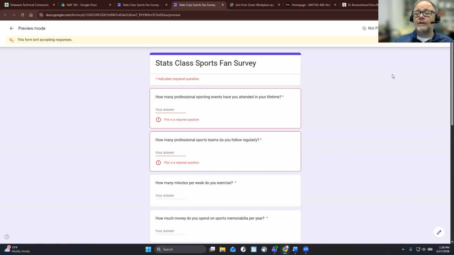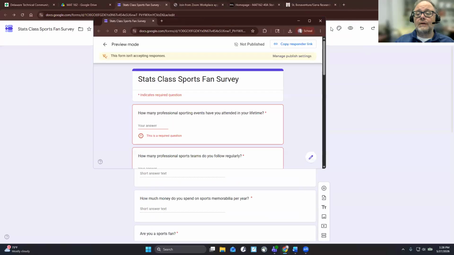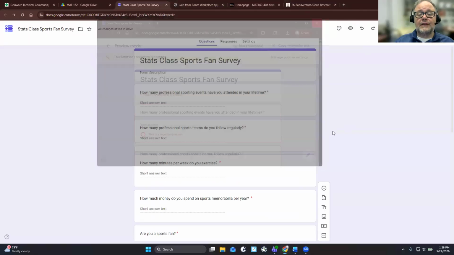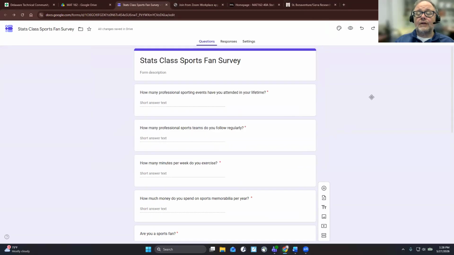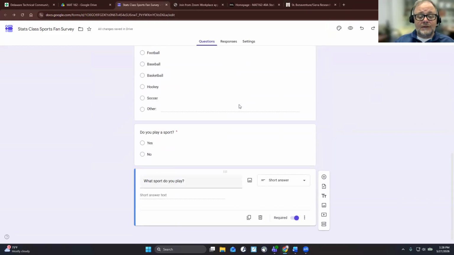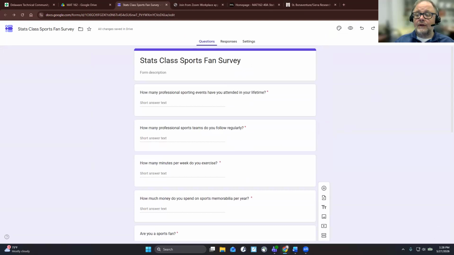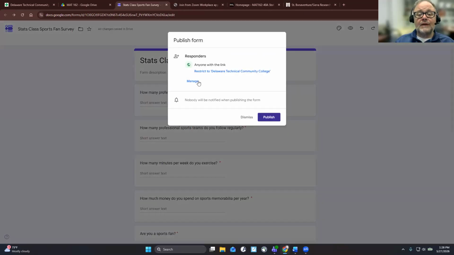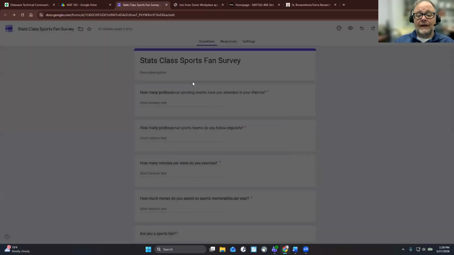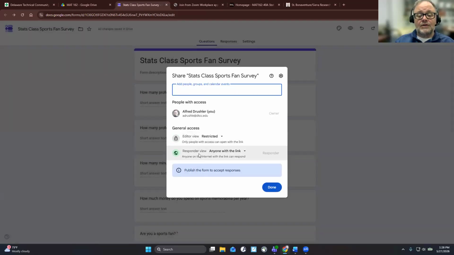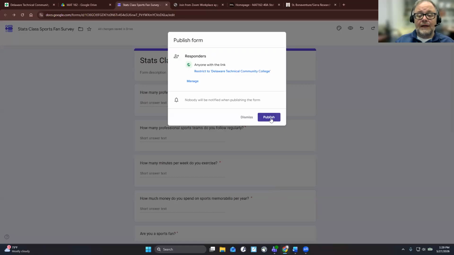And once you feel like you're good, you can X out of here. You can leave that. And then you can publish it, right? So once you think all your questions are good, then you're going to click publish. Now, responders, you don't want to restrict to Delaware Tech College, so make sure you go responder view, anyone with link, and then hit done and then hit publish.